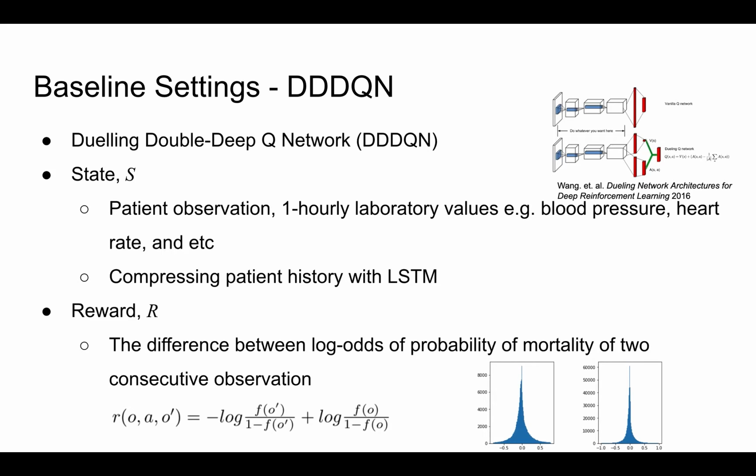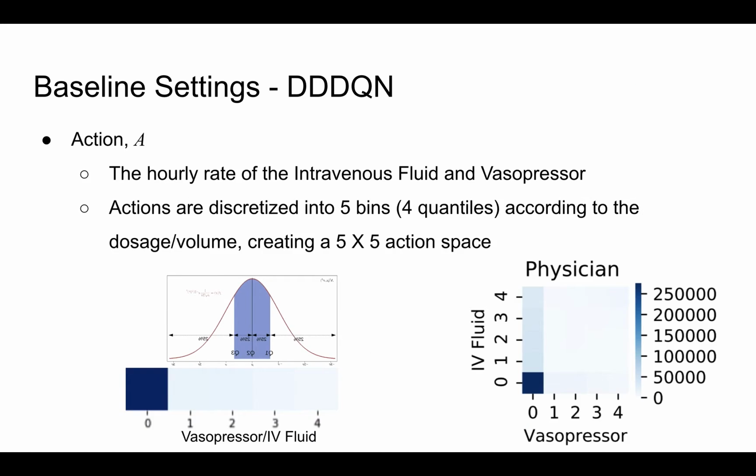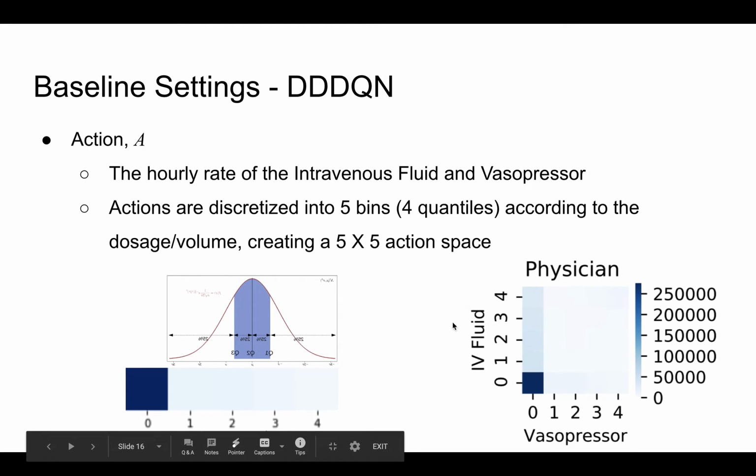For the reward, we define the difference between log odds of probability of mortality of 2 consecutive observations as our reward. For action, as I mentioned, intravenous fluid and vasopressor are 2 crucial elements for sepsis management. So we simplify these 2 treatments and discretize them into 5 bins according to their dosage. Here is an example of physician's actions. The y-axis is the dosage of the IV fluid. The x-axis represents the dosage of vasopressor, and the color density represents the frequency of those actions.